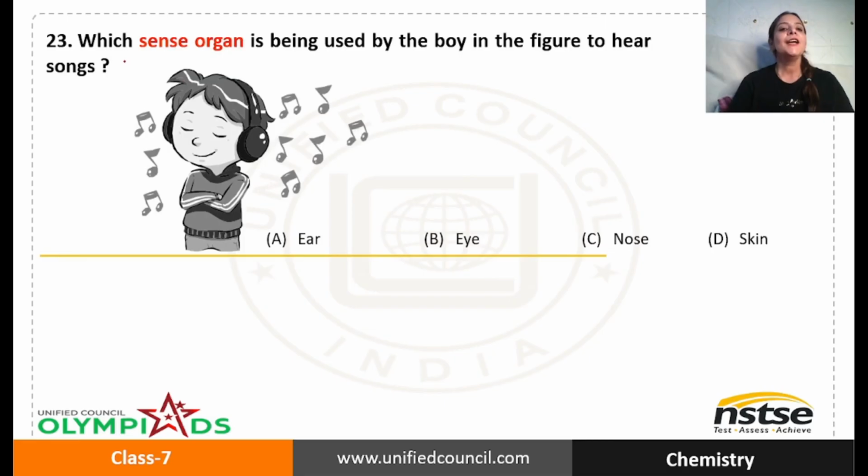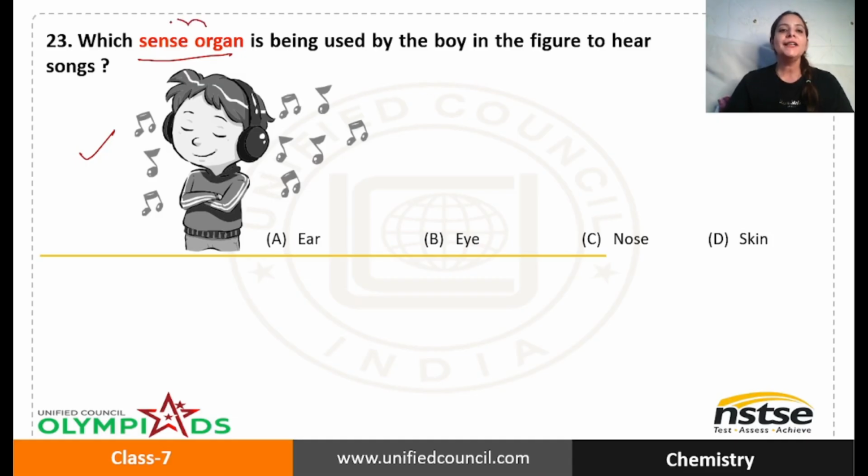Okay, next question. Which sense organ is being used by the boy in the figure to hear songs? You can see here the boy is enjoying listening to music by making use of headphones. I think you students also do this. I know this. So which sense organ is being used by the boy in the figure to hear it?